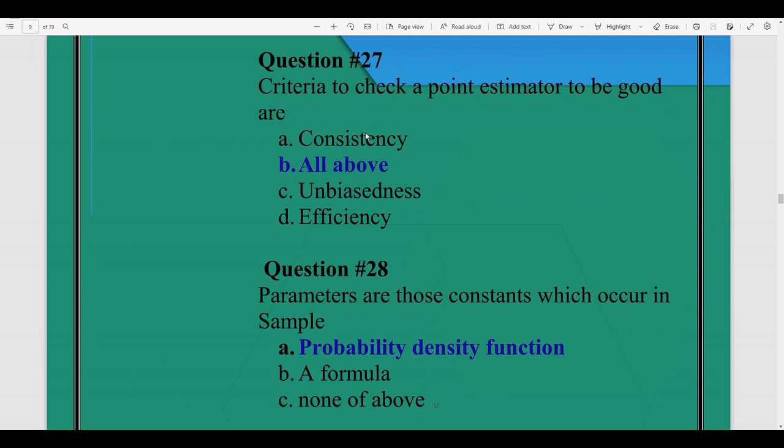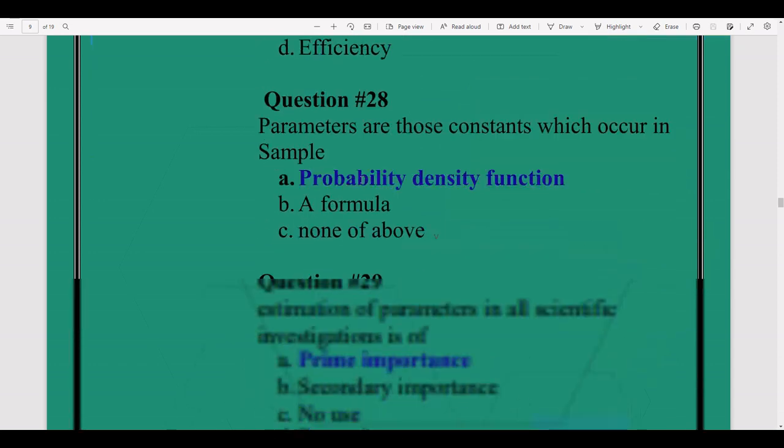Criteria to check a point estimator to be good are consistency, unbiasedness, efficiency, all of above. These all are the criteria to check the good point estimator, whether it is unbiased, efficient, consistent. Question number 28.